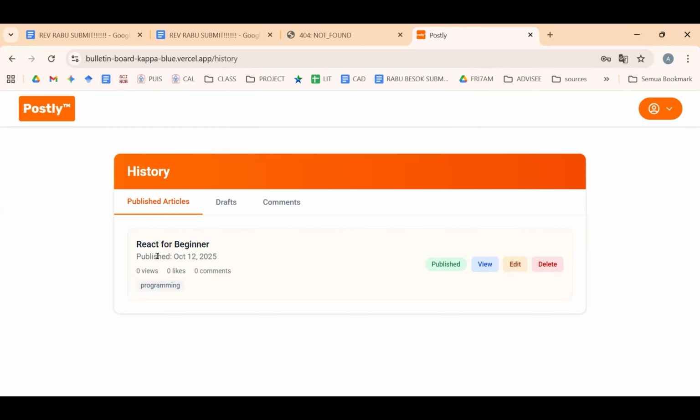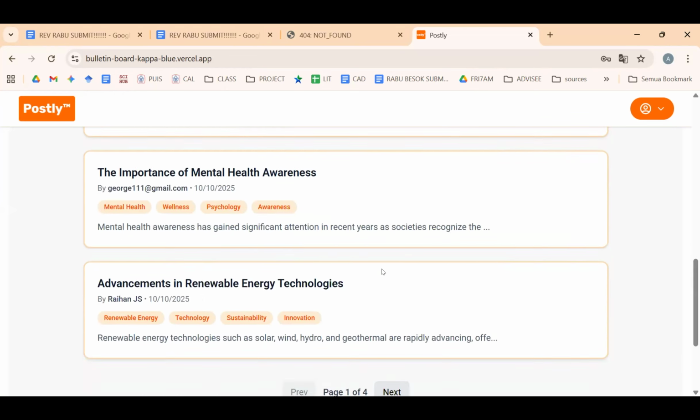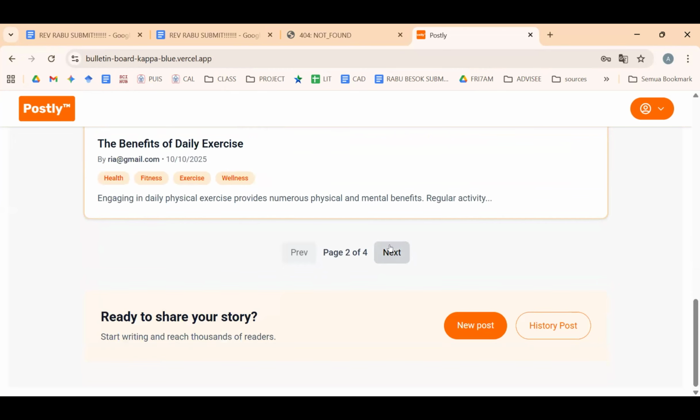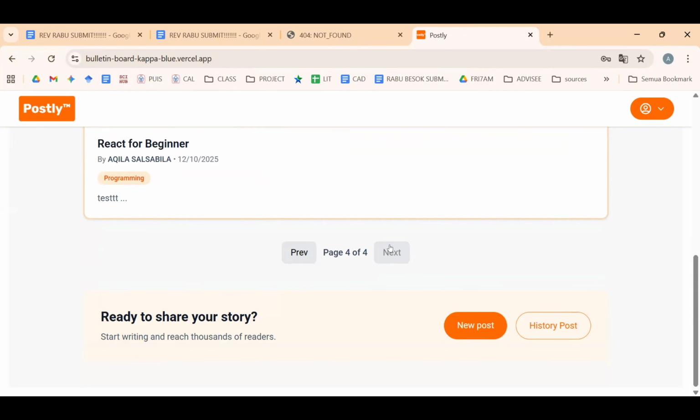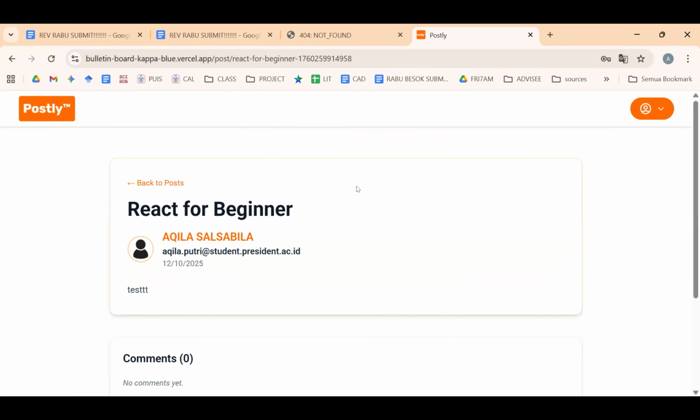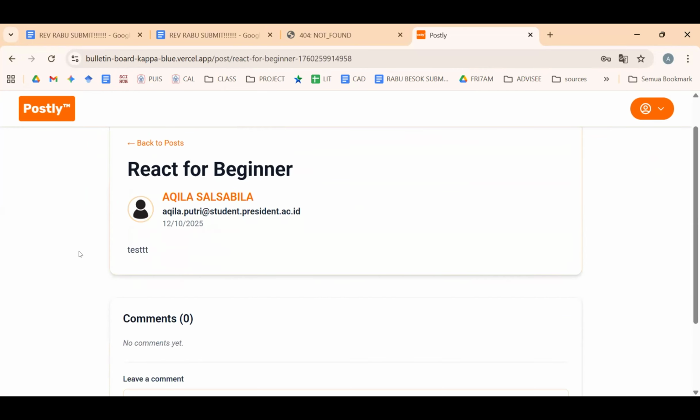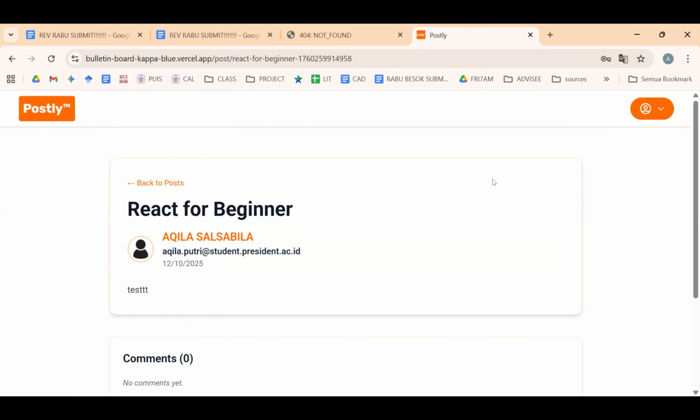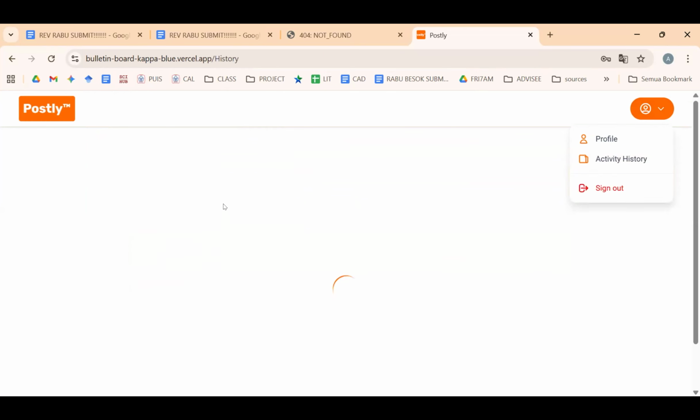We can see it in the homepage. For the change, I changed the test 1 to 3 to the test, and we can also delete the post of the article.